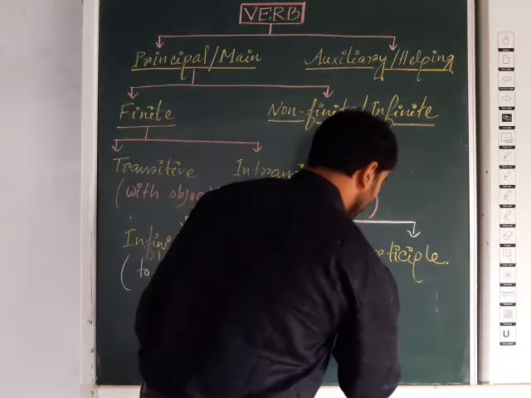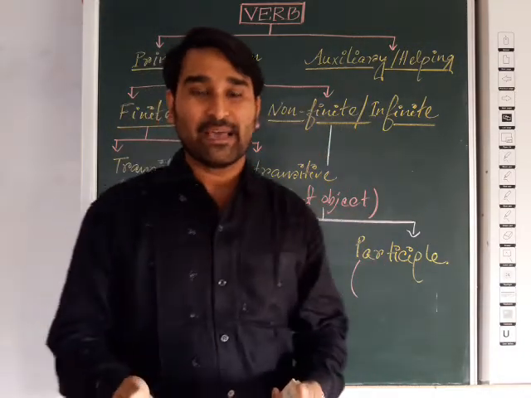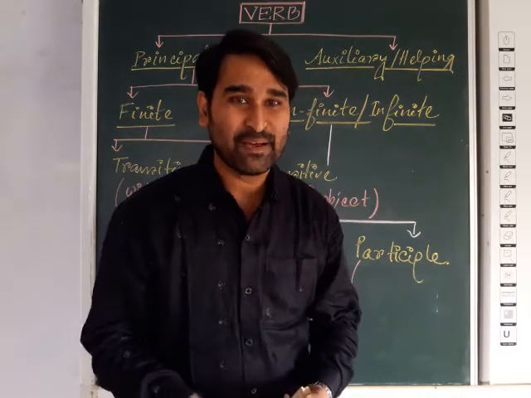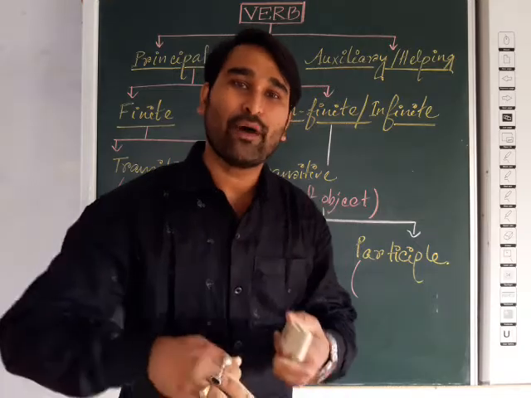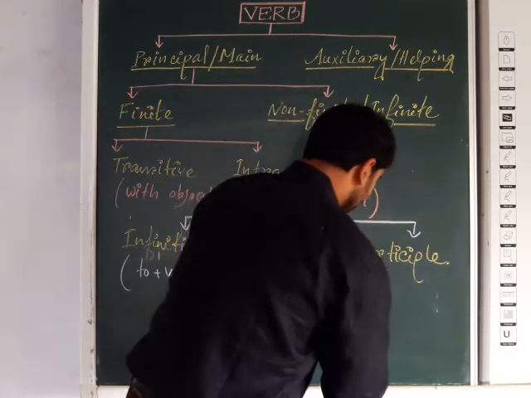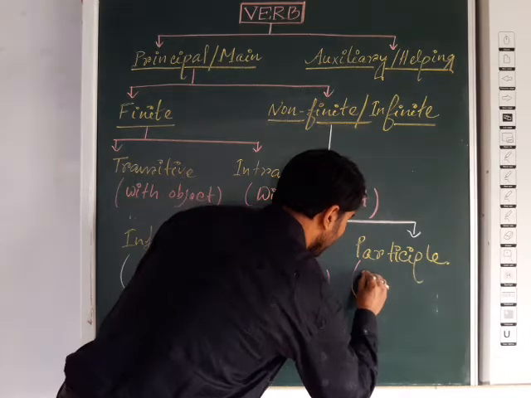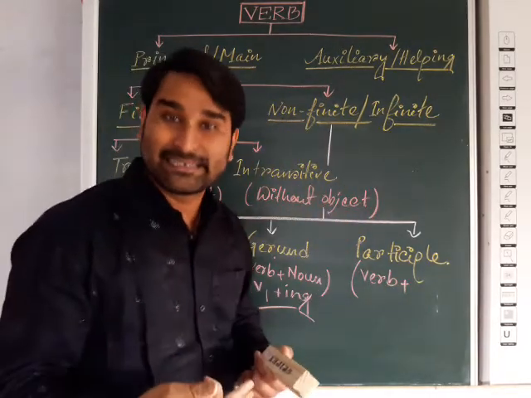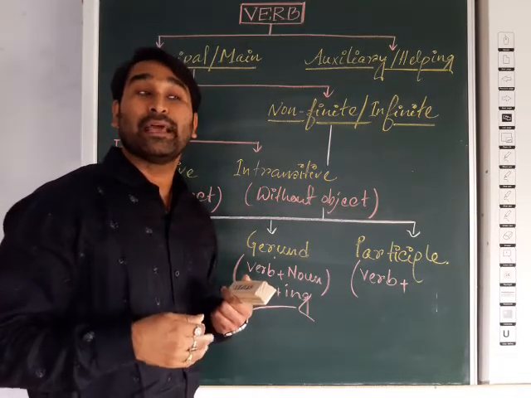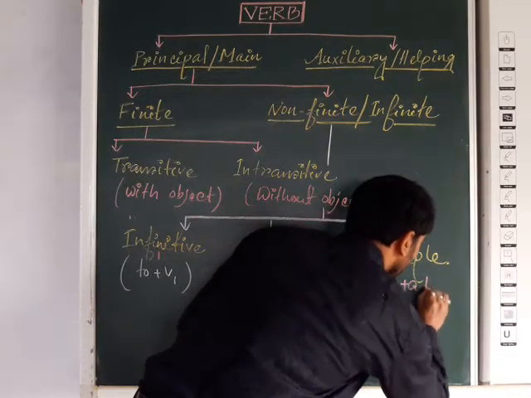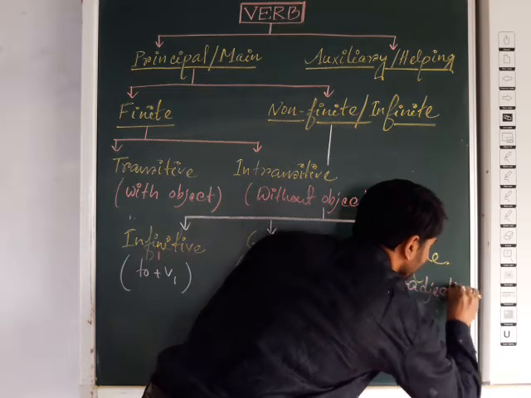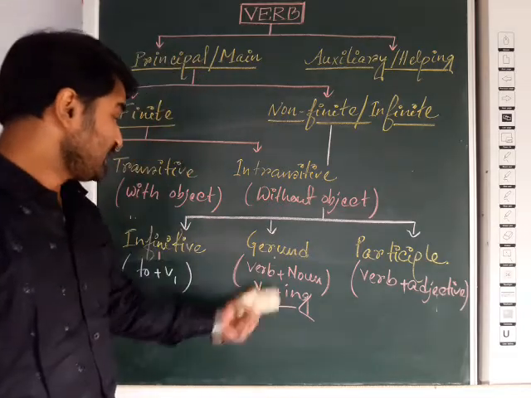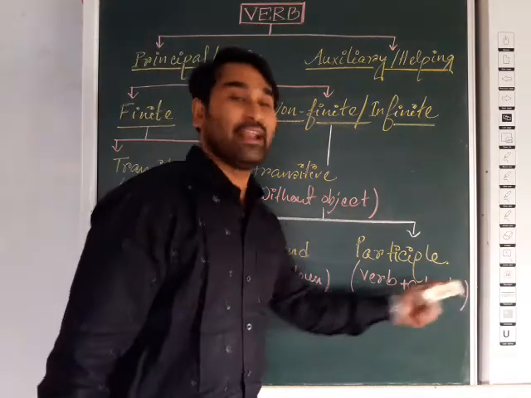Next one, participle. Participle we have used many times. Present participle, past participle we know. Past participle is from V3. It is quite common. Here participle originates from a verb and acts like an adjective. That's why it is called verbal adjective. Gerund is called verbal noun, and this is called verbal adjective.